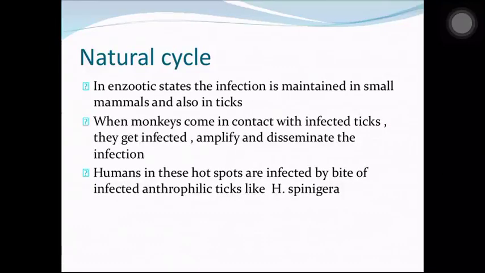But when monkeys are infected, here is a problem wherein they amplify and disseminate the infection. So they multiply to a large extent in monkeys. So humans in these hotspots where monkeys are found are infected by the bite of ticks again. So these ticks bite the monkeys wherein there is a lot of virus, and these ticks again bite humans, through which we get infection. So this is the natural cycle.